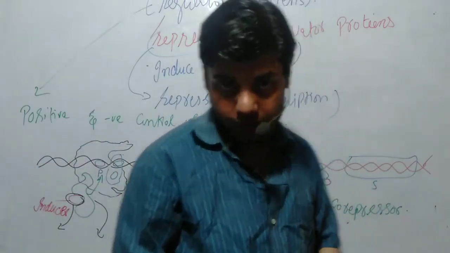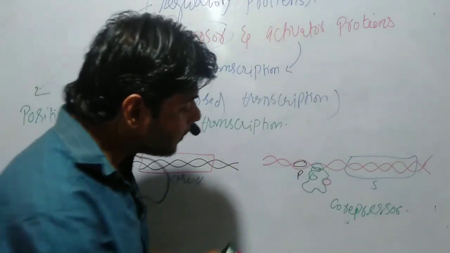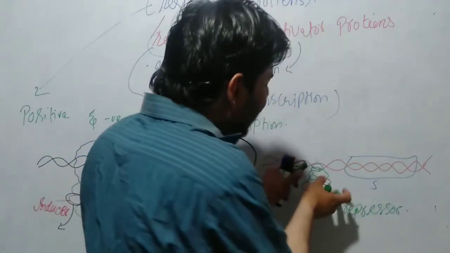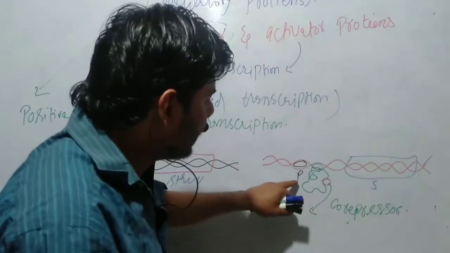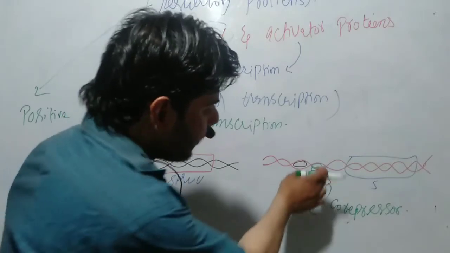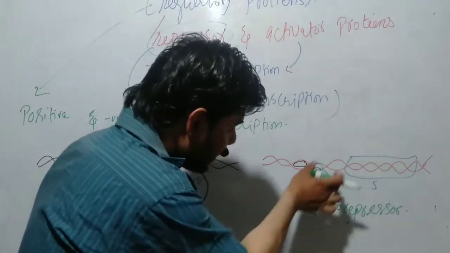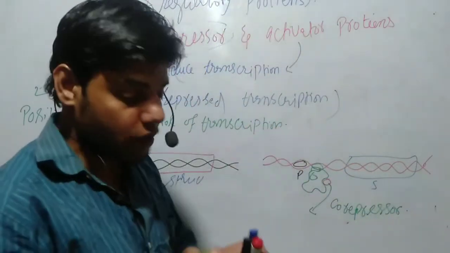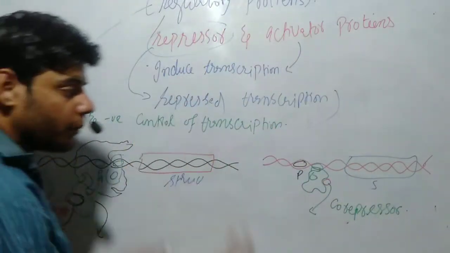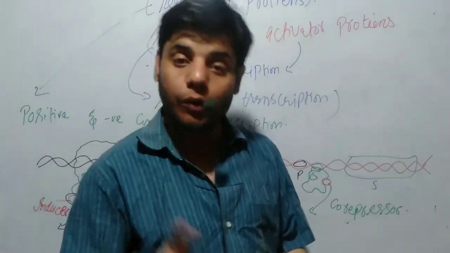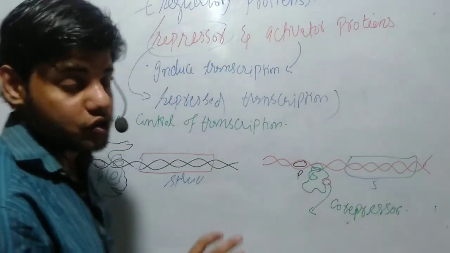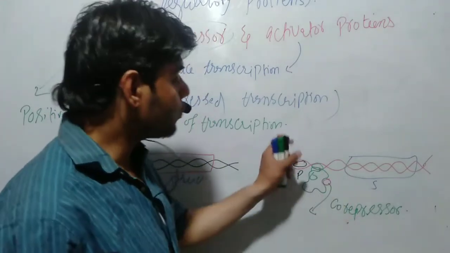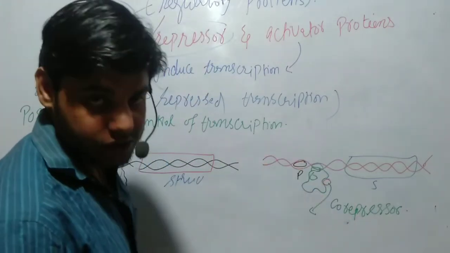of transcription. Okay, so if this co-repressor molecule is removed, then conformational changes occur in the repressor enzyme, and it will again detach, and once it detaches, the transcription process will carry on. RNA polymerase will bind, or the activator protein will bind, and the transcription process will carry on. We call it positive. Again, we call it positive. And if a repressor protein is involved and a co-repressor is bound, then this is called negative transcription.